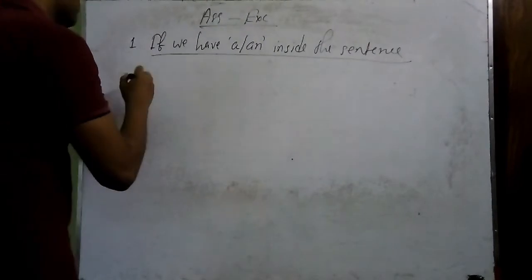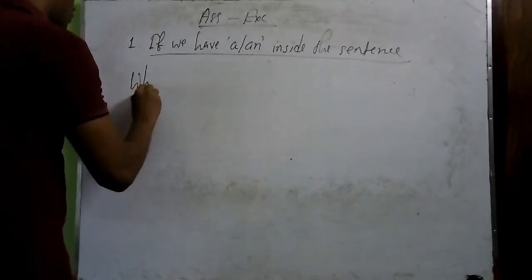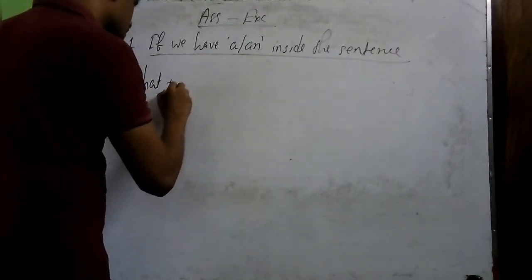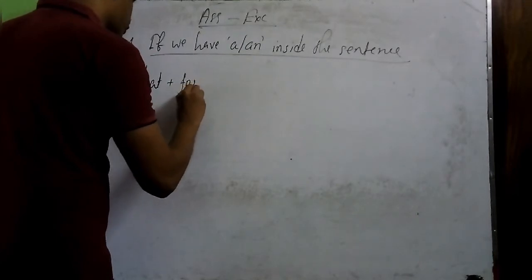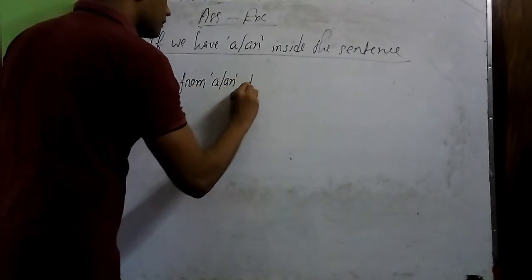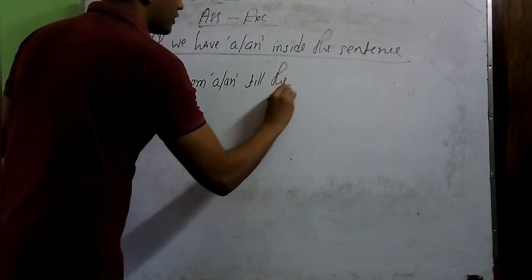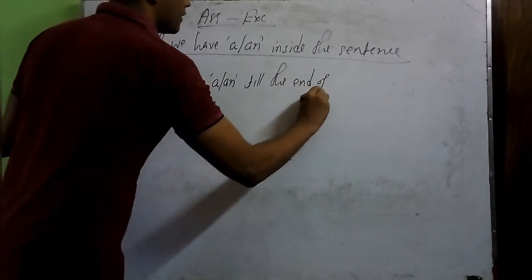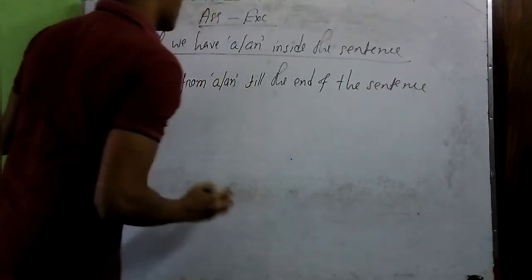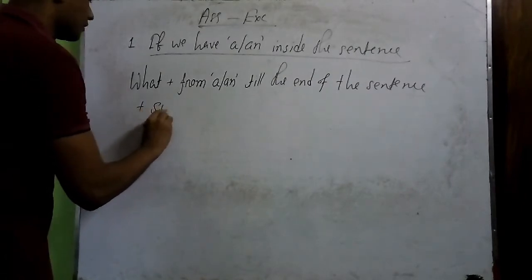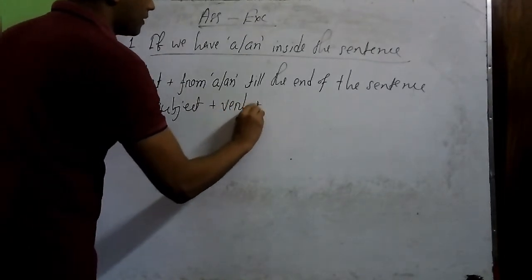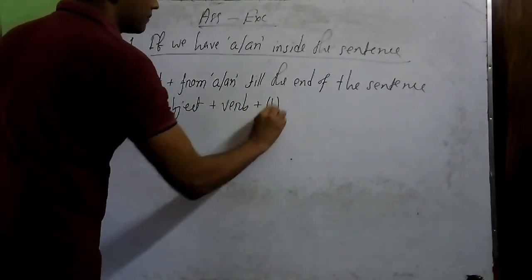So the rule will be: what, plus from a or an till the end of the sentence, plus subject plus verb plus exclamatory sign.